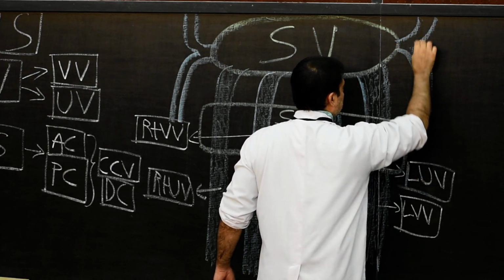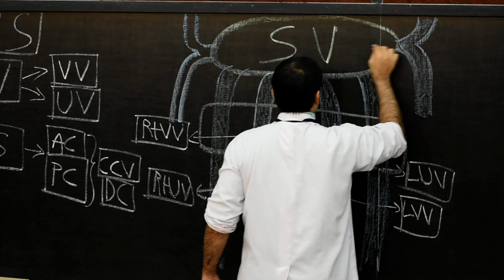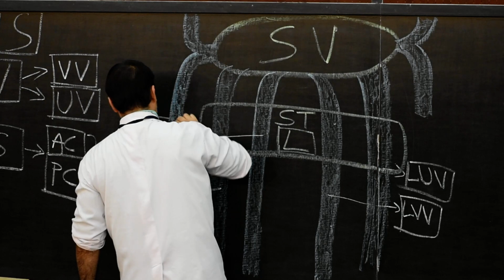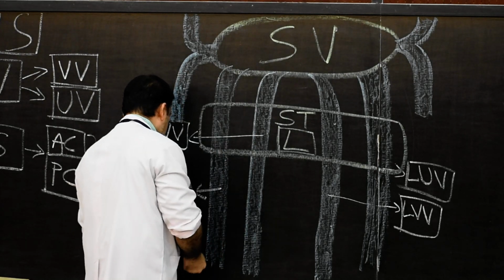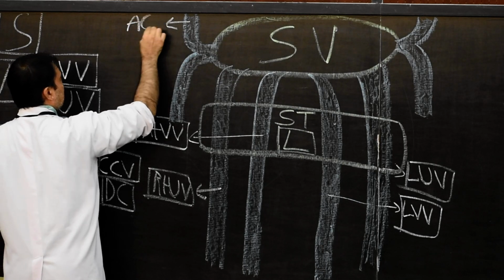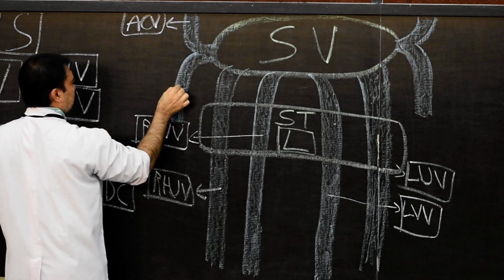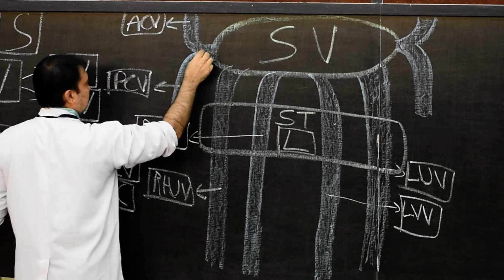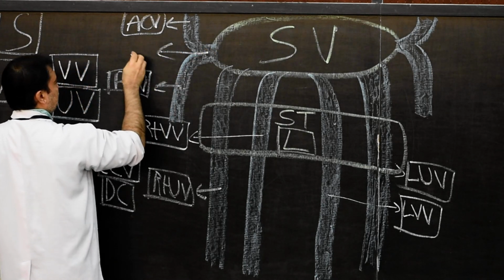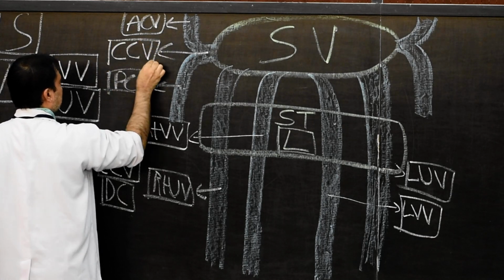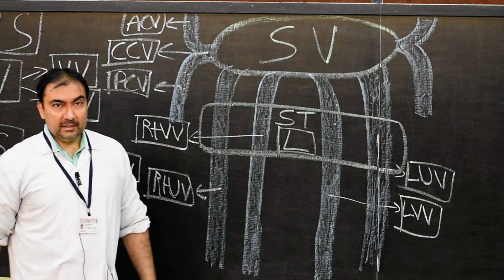They will open through the common cardinal or duct of Cuvier, and now we will name this. This will be the anterior cardinal vein, here this will be the posterior cardinal vein, and this portion will be known as the common cardinal vein, or it is called the duct of Cuvier.